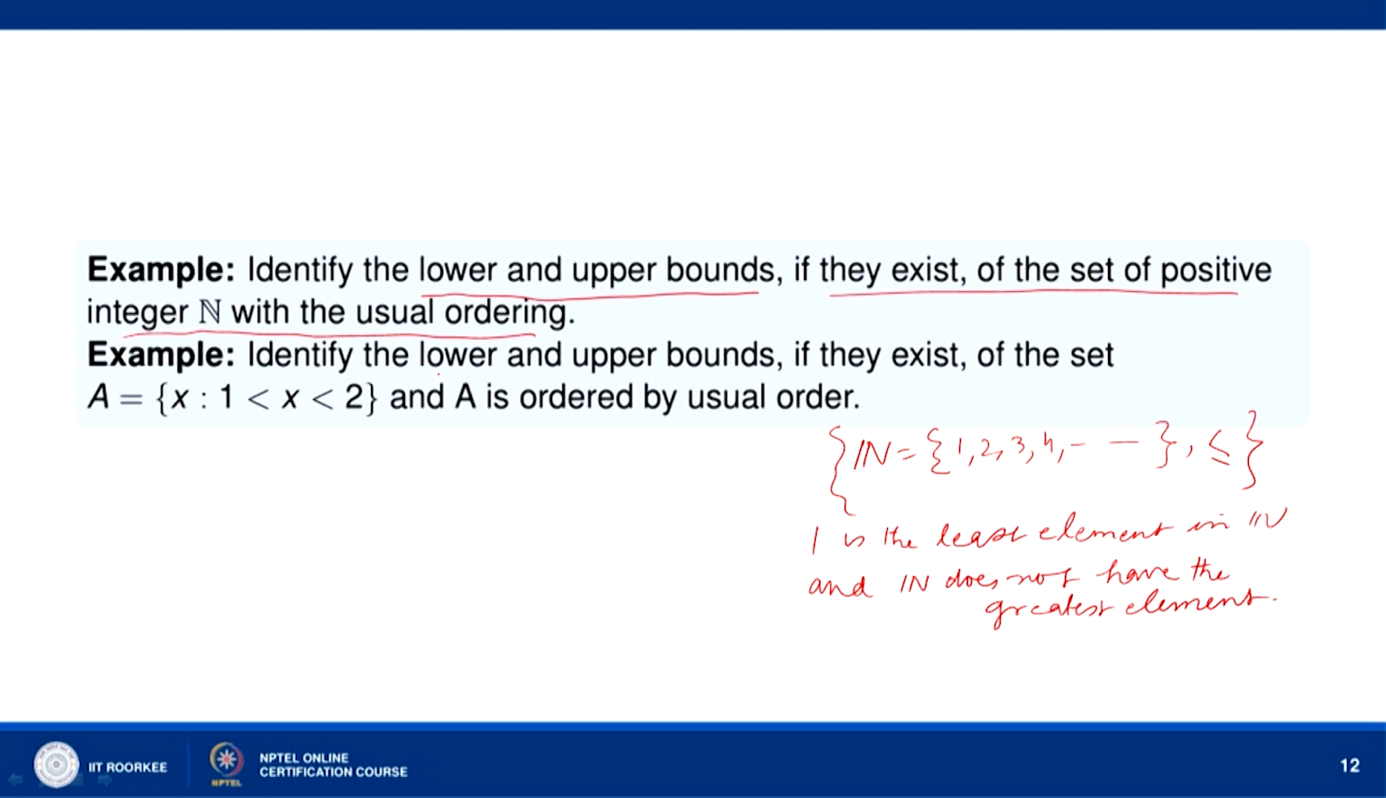Now, identify the lower and upper bounds, if they exist, of the set. Lower and upper bound here mean least and greatest elements. You can see that (1, 2) is an open interval. So, it does not have a least element and it does not have a greatest element if it is ordered by the usual order. So, in the second example, the least element and the greatest element do not exist.